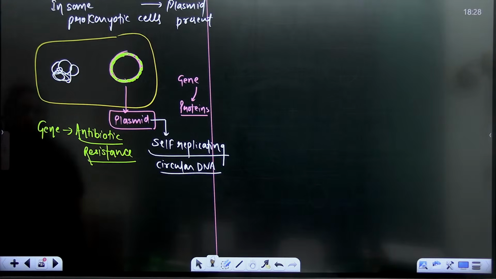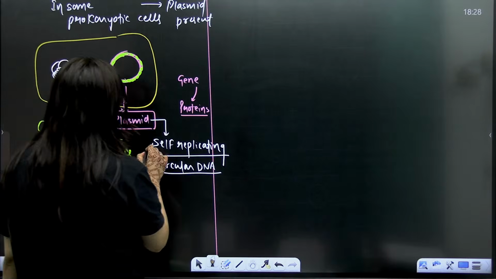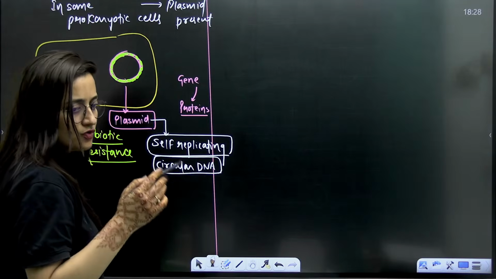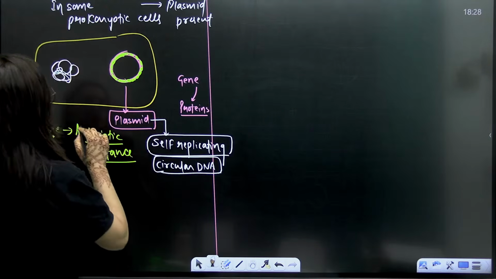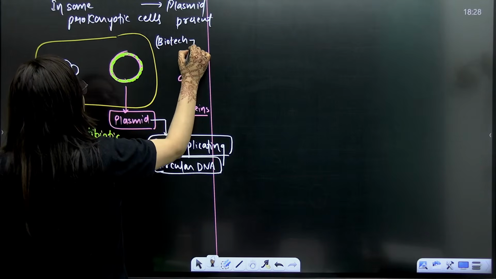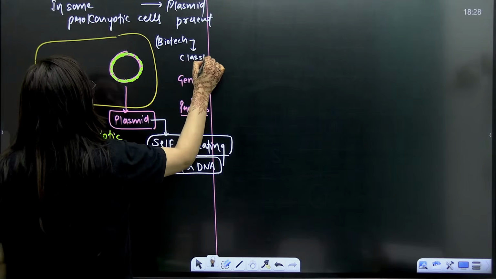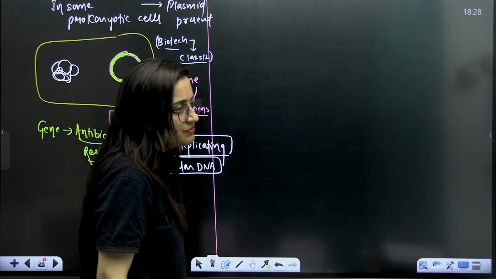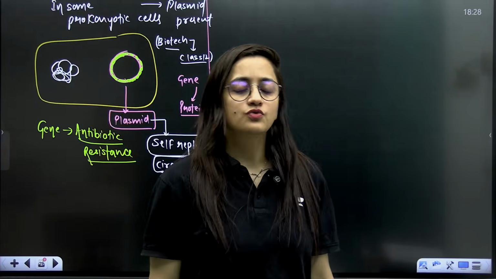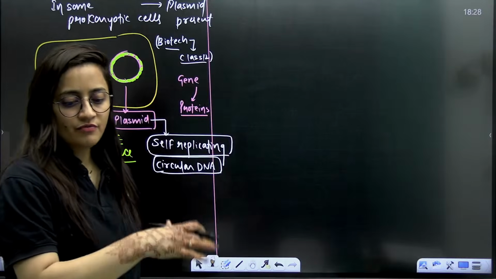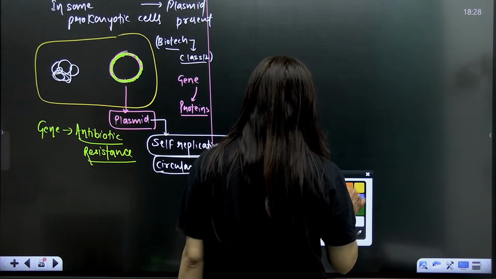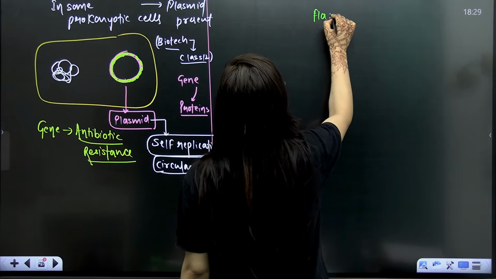So what is this plasmid? This plasmid is a self-replicating circular DNA that provides unique phenotypic characters to the bacteria. We discuss plasmids in biotech, class 12, where you will see how these plasmids are used as gene taxi or vector. They help us to transfer genes from one cell to another. Understood? Okay.